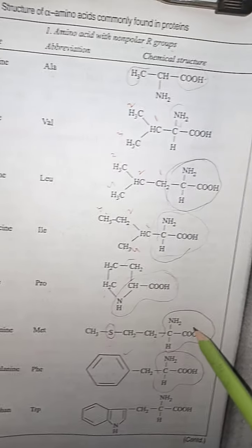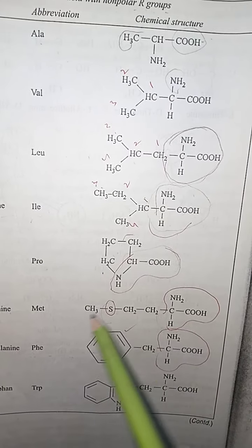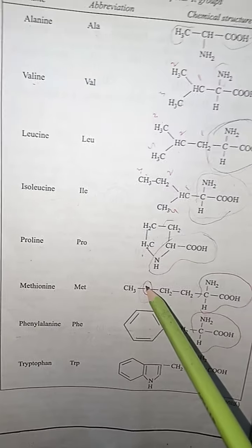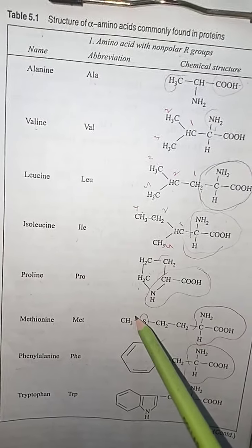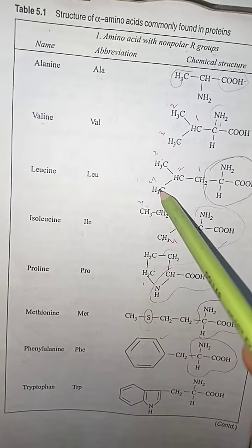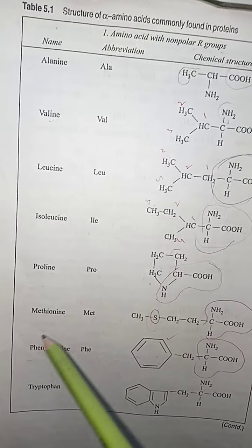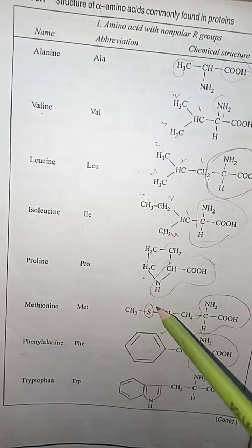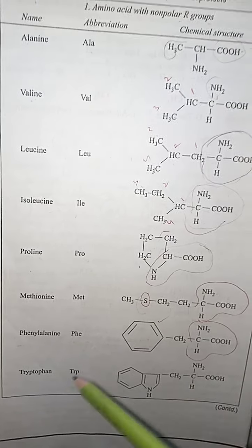Here is the basic group of the amino acid, and now it contains methyl groups, and there is the sulfur. So dear students, you can isolate this amino acid from other amino acids, because no other amino acid contains the sulfur group, but methionine contains sulfur and has the property of the non-polar amino acids.